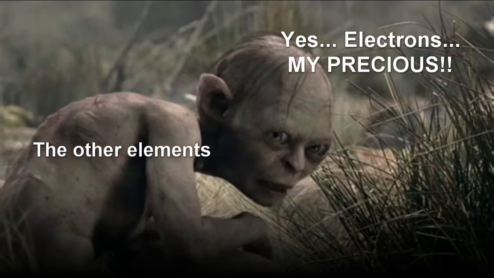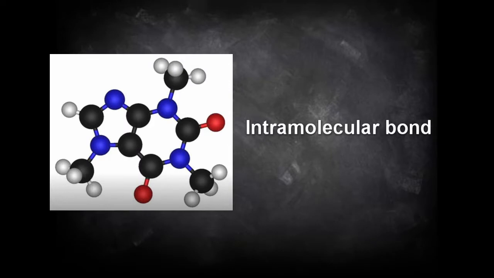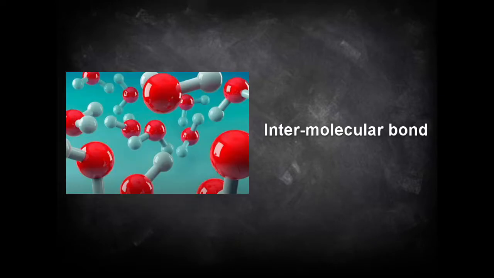Anyway, how do all the other elements manage to get 8 valence electrons around them? Easy. Sharing or stealing. Either way, by creating what is called a chemical bond. Now, chemical bonds come in different flavors, but we mostly make 2 differences: intramolecular bonds, how atoms form molecules, and intermolecular bonds, how molecules stay together.